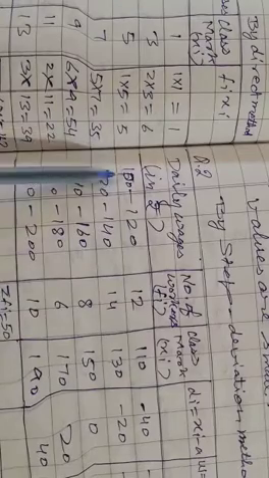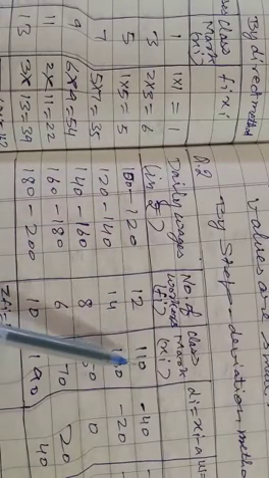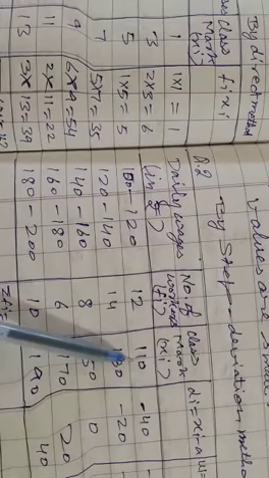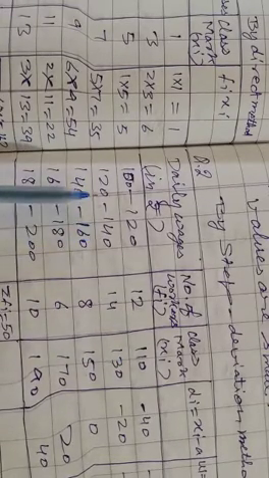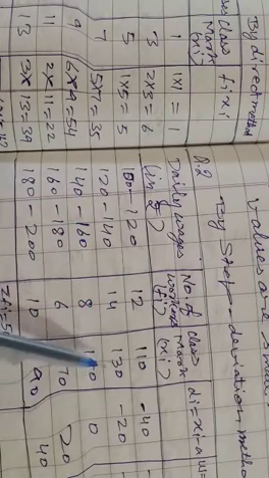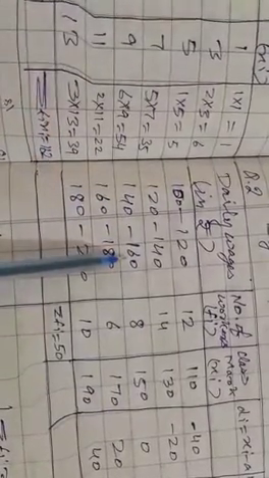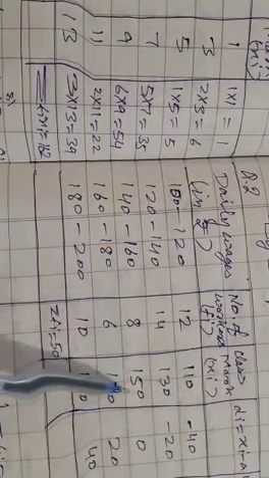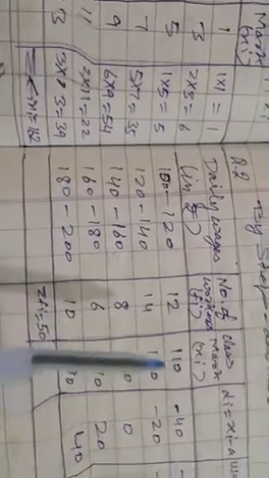Class mark. 100 plus 120, that is 220, divided by 2, we get 110. 120 plus 140, that is 260, divided by 2, we get 130. 140 plus 160, that is 300, divided by 2, we get 150. Similarly, other values.